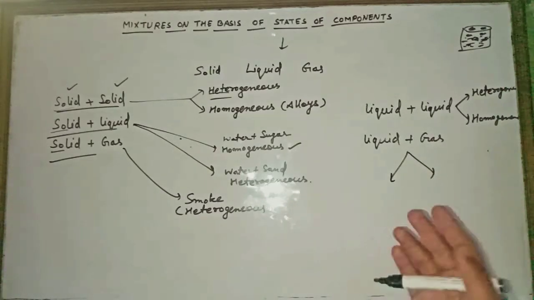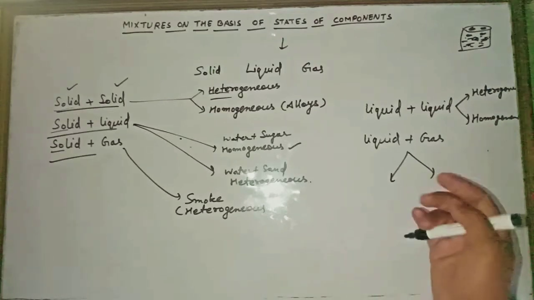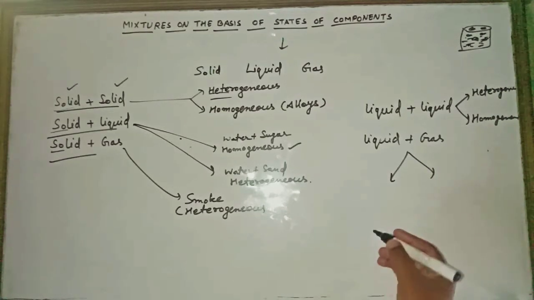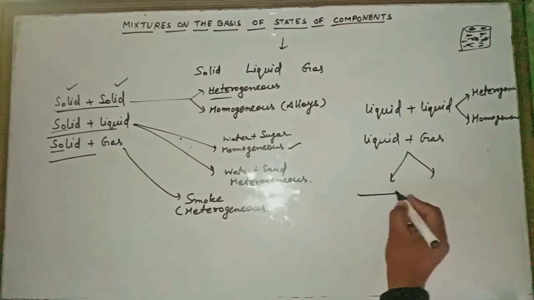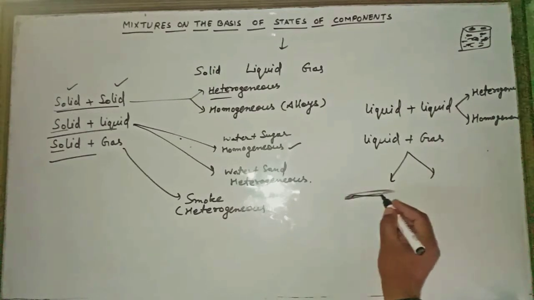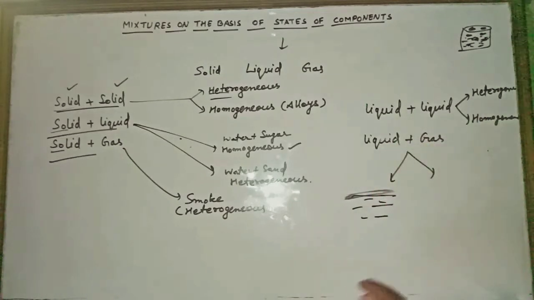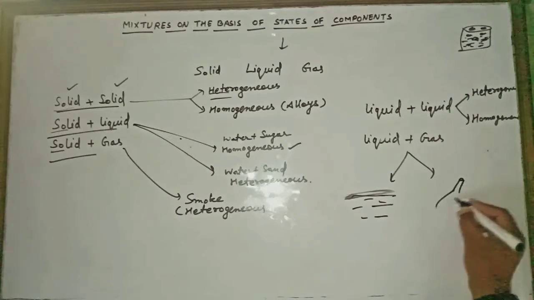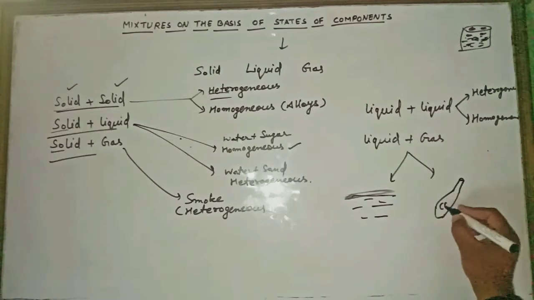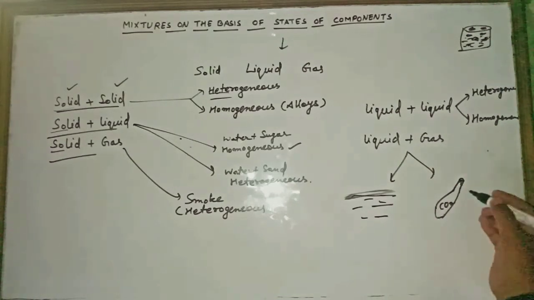All the fishes take oxygen which is dissolved in water. So this is an example of a liquid plus gas mixture. Or another one, if you see cold drinks, the gas CO2 is filled inside the bottle of the cold drinks or soft drinks.